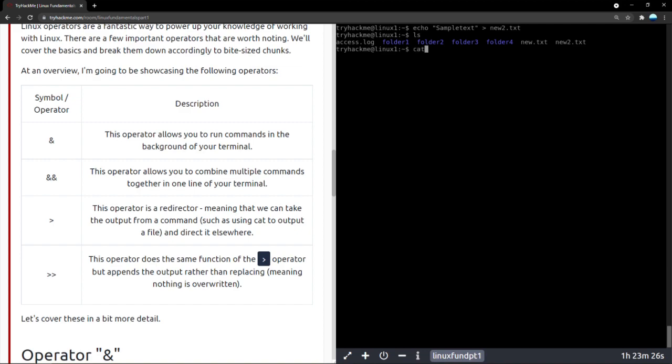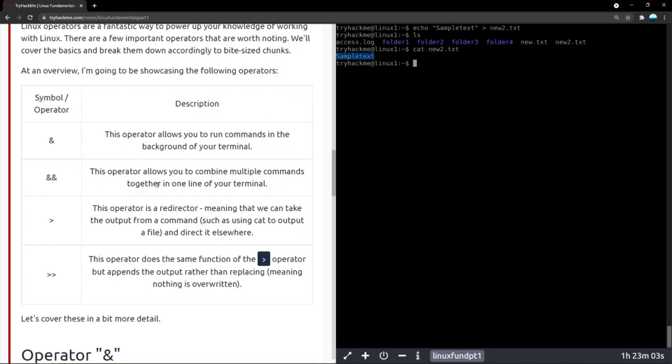Let me just read new2.txt. Don't worry about what I'm doing here. Basically, I echoed sample text, and I passed the whole output to new2.txt. So a new file called new2.txt is created, and it has the contents sample text.